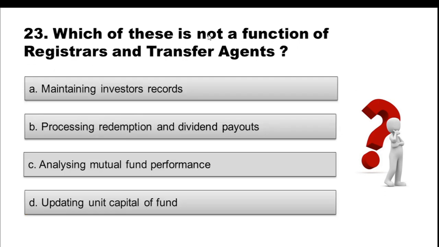Question 23. Which of these is not a function of registrar and transfer agents? Option A, maintaining investor record. Option B, processing redemption and dividend payouts. Option C, analyzing mutual fund performance. Option D, updating unit capital of the fund.